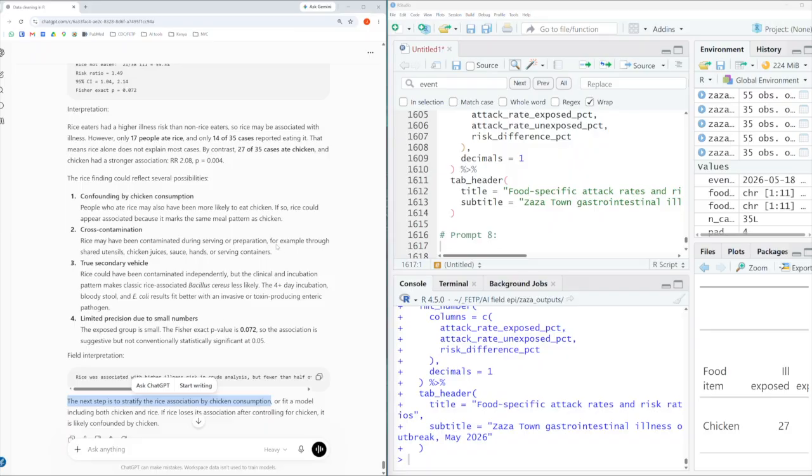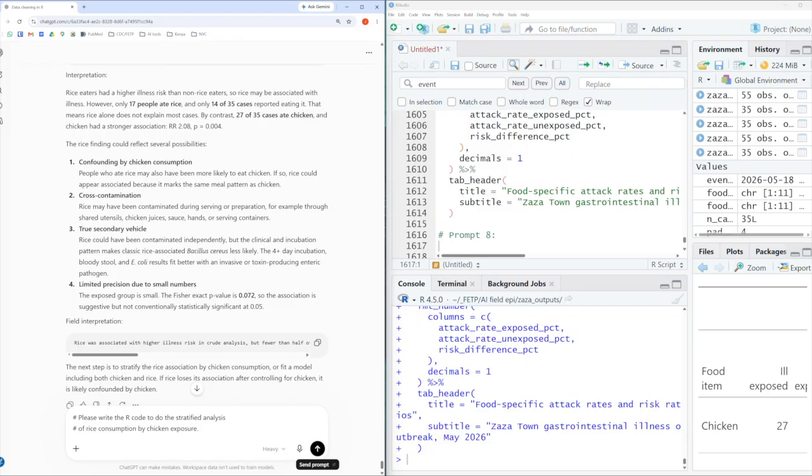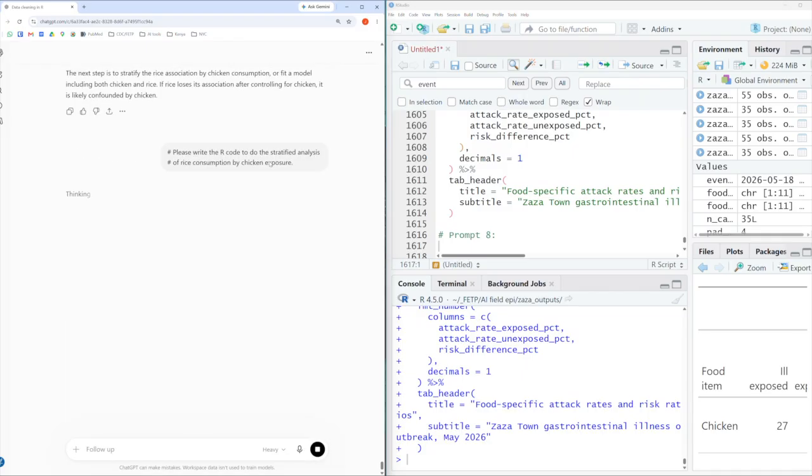And most importantly, it tells us that our next step should be to stratify the rice association by chicken consumption. So that's what we'll go ahead and do. So I just ask the chatbot to please write the R code to do a stratified analysis of rice consumption by chicken exposure.